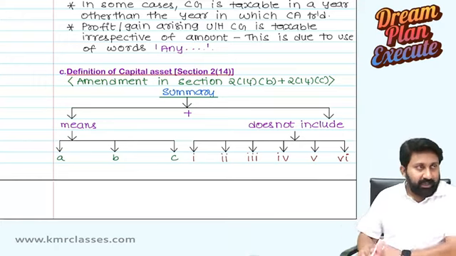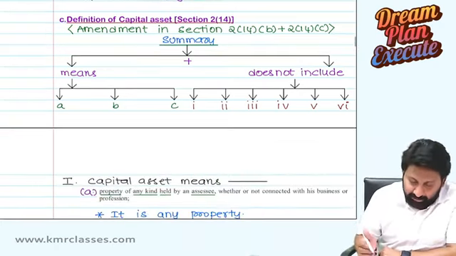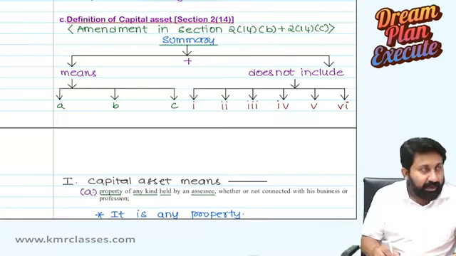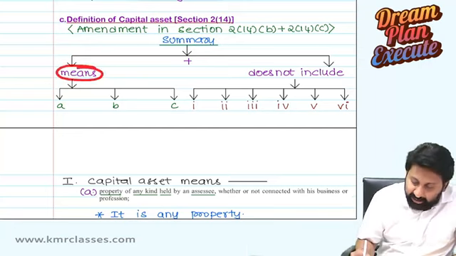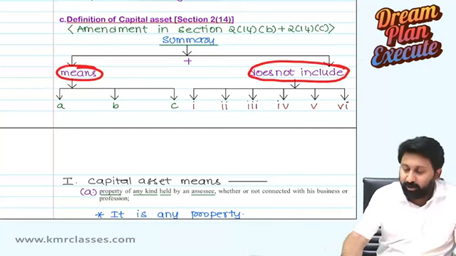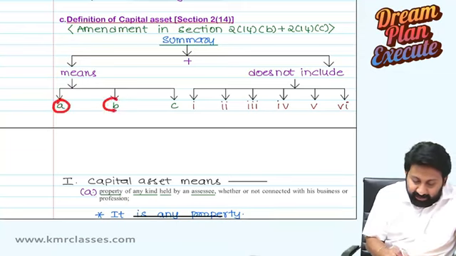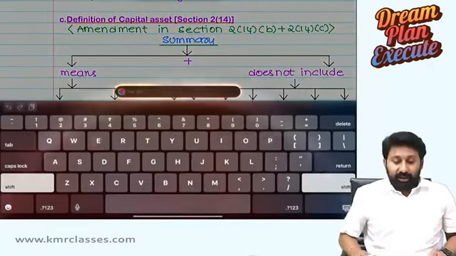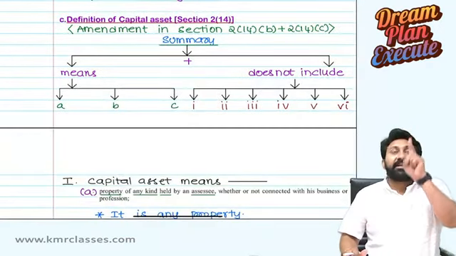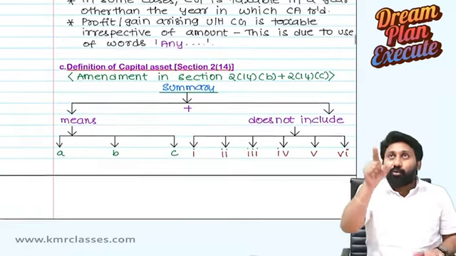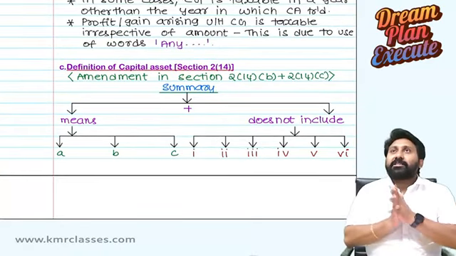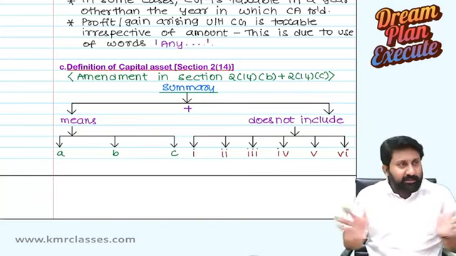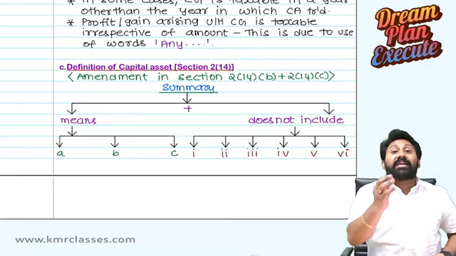Okay, let's see. Summary of the Bail Act. How is the section divided? Section said two things: capital asset means, and capital asset does not include. Capital asset means A, B, C. Problem is, if I say capital asset includes, what will you understand? Includes is always an inclusive definition. Means so many things will come. The given things are only examples.